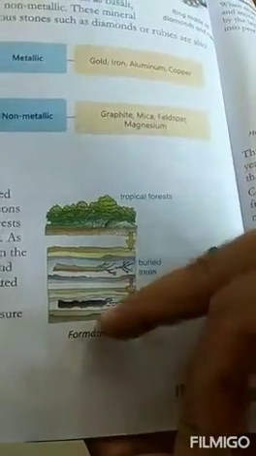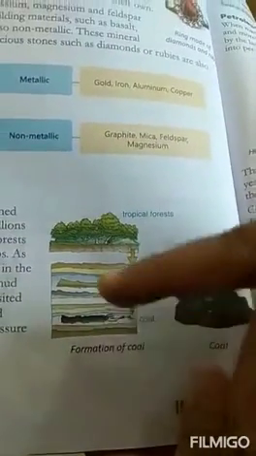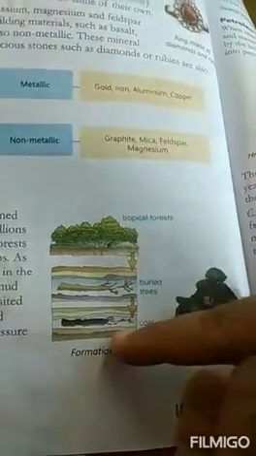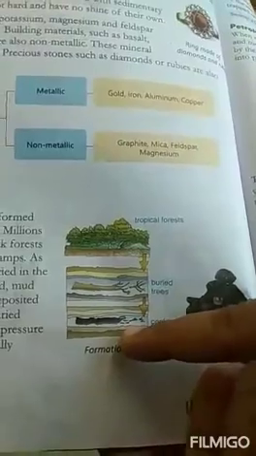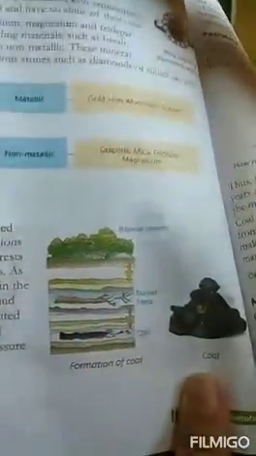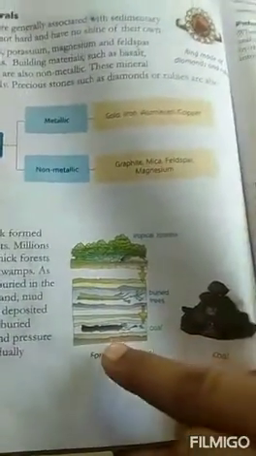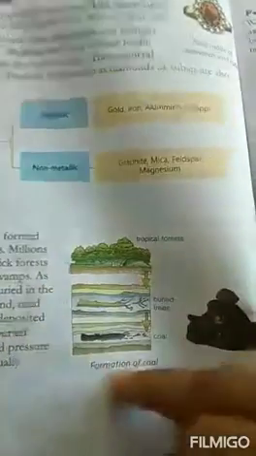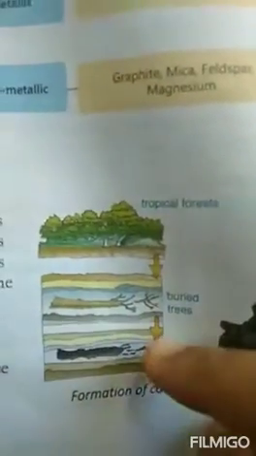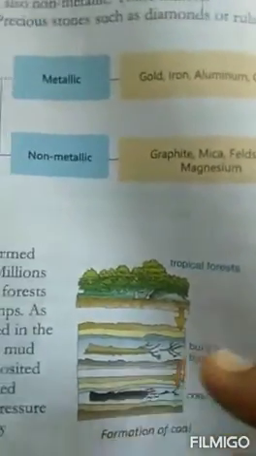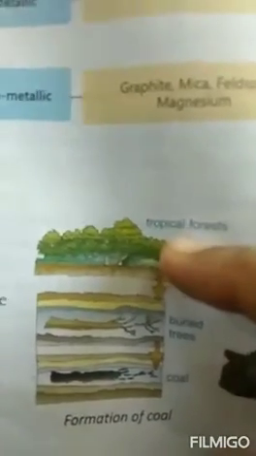As the trees got buried deeper and deeper, because of the pressure, because of the heat, because of the weather change, because of the pressure of the earth's layers, it formed layers above, and then it gradually turned into coal. So this is how coal is formed, and we all know that the sun's energy makes the plants grow. Yes, these plants grow because of the sun's energy.